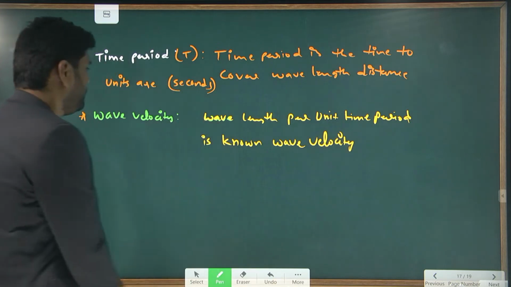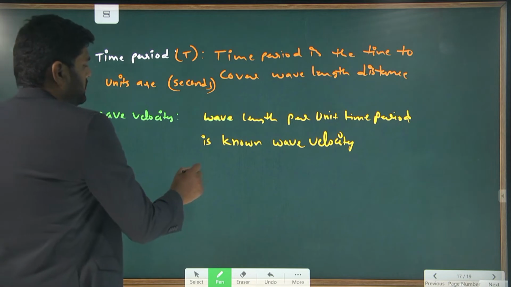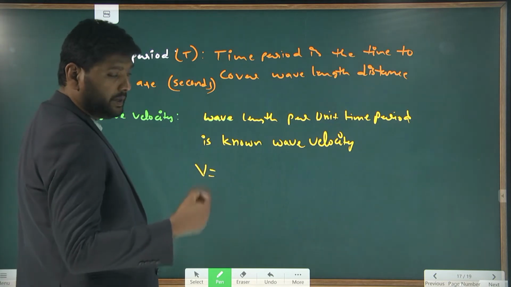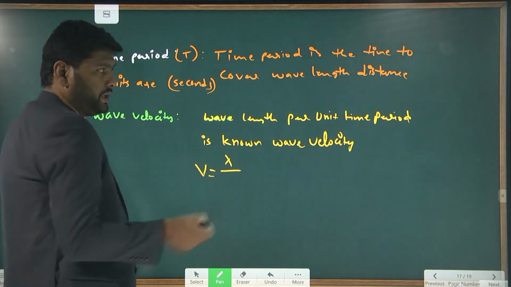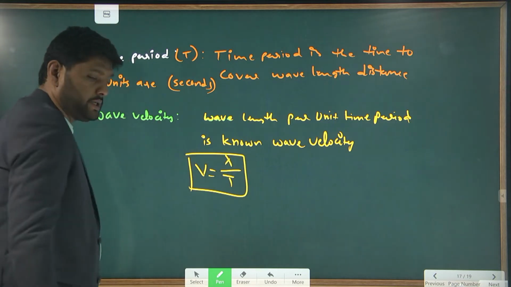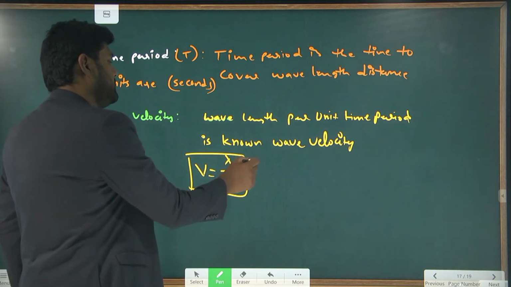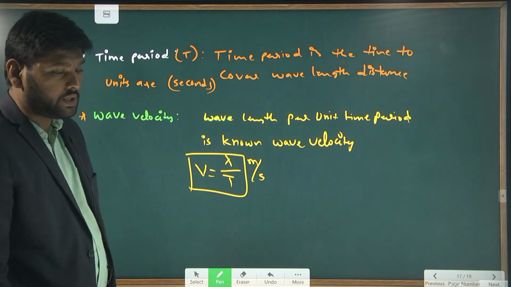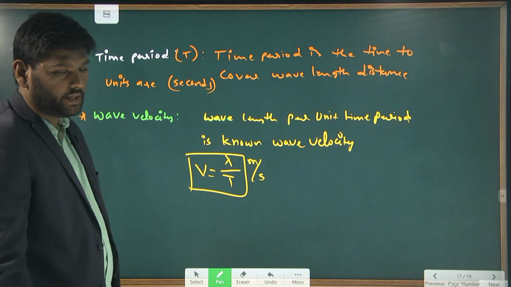How can you write the wave velocity? The wave velocity V is the wavelength per unit time period. Wavelength is represented with the letter lambda, and per unit time means lambda by T. Here wavelength units are meters and time units are seconds, so velocity units are meters per second. Understand?